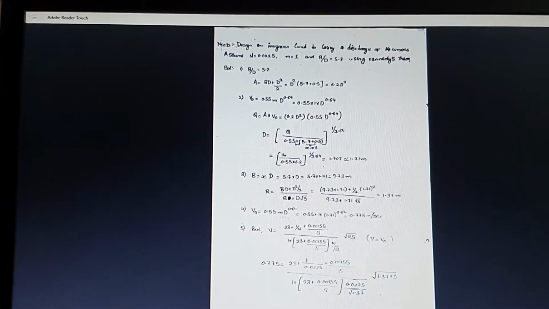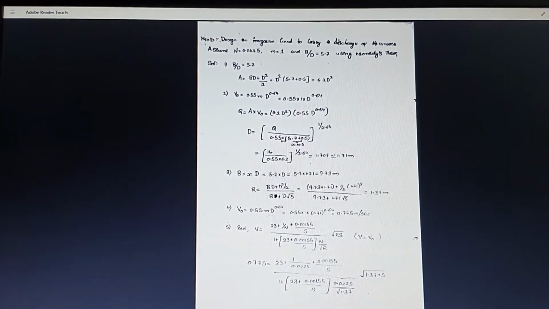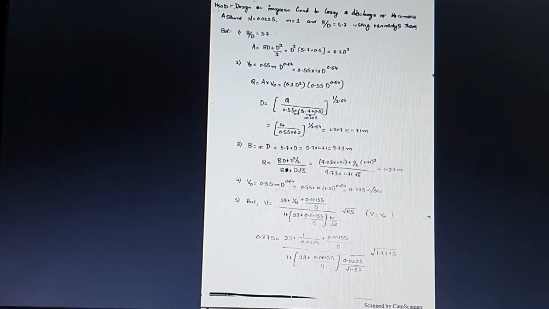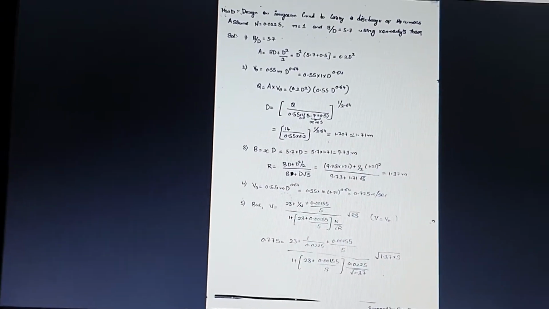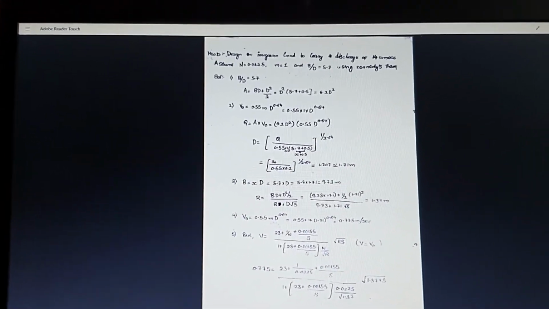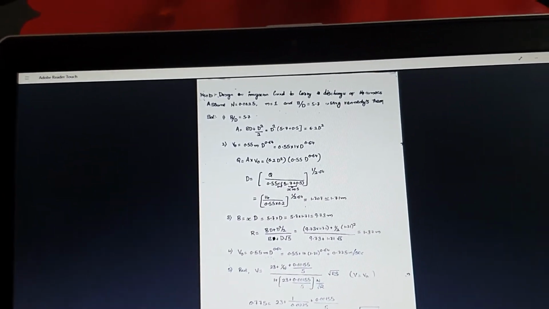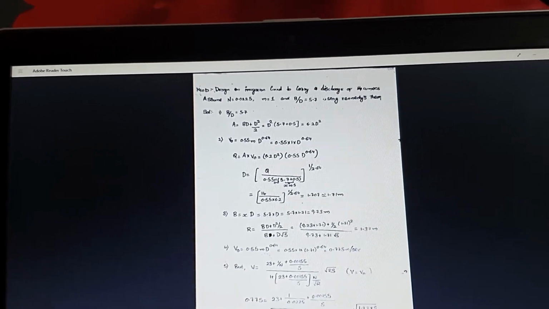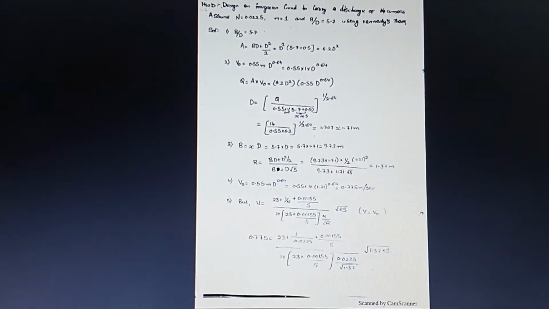Already we got the area and the velocity, and from this equation we are going to find the depth, which is discharge by 0.55 into 5.7 plus 0.5. So what is the answer you got, which is 1.71 meter. And the third step is B is equal to x into D. So what is the D value? We got 1.7. So 5.7 into 1.7, which is 9.73 meter.